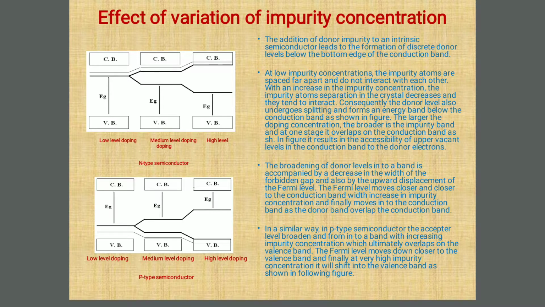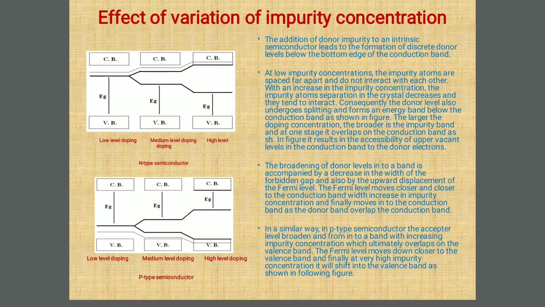We are getting an energy band of impurity atoms instead of an energy level. Further, at high level doping, we can easily check there is a broadening of the band, that is the donor band. Consequently, the Fermi level shifts towards the conduction band for n-type and the energy band gap decreases.